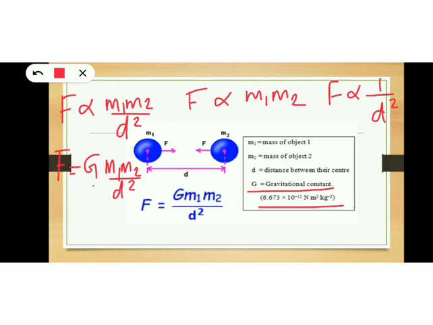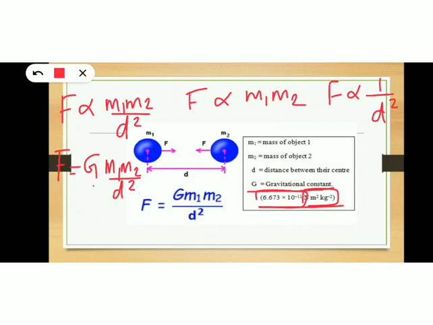It's very important to study the magnitude of capital G as well as the unit of capital G. So what is the magnitude of capital G? It is 6.673 into 10 raised to minus 11. And what is the unit? It is Newton meter square per kilogram square.